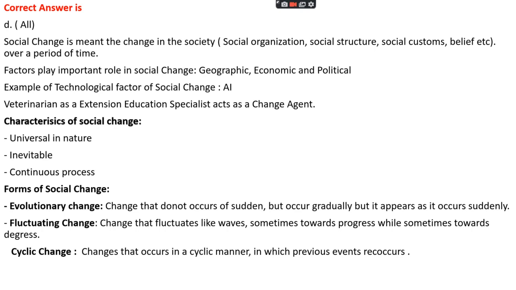For example, dress code. Our traditional dress code, followed by our ancestors, is after some time replaced by a modern dress code, and again we come back toward the traditional dress code. It is an example of a cyclic change.